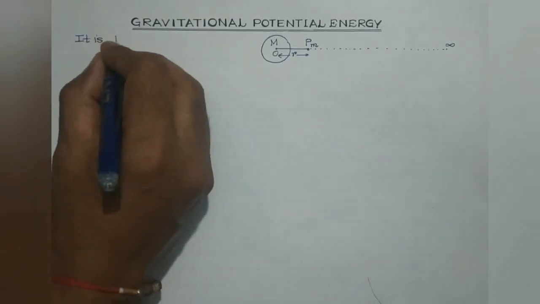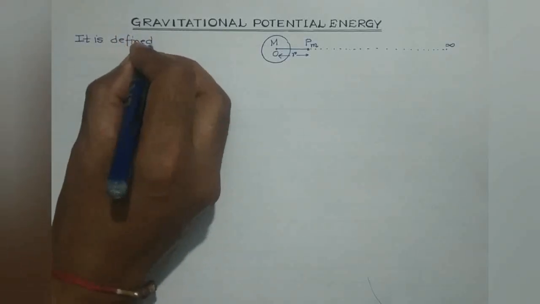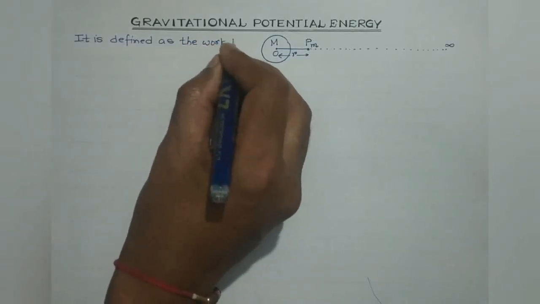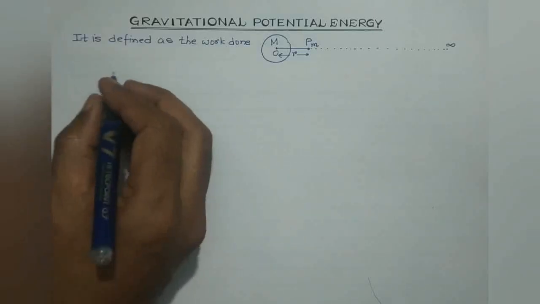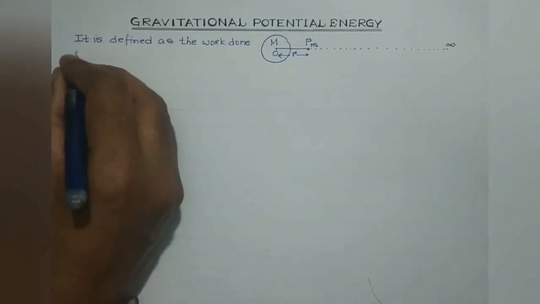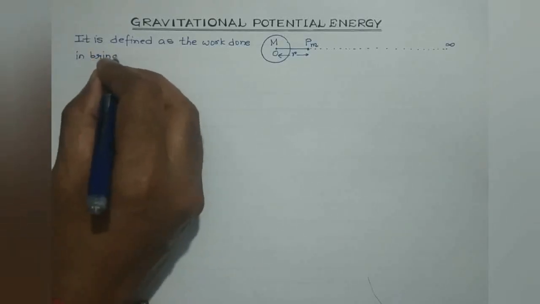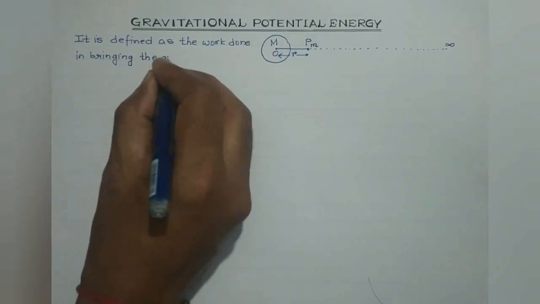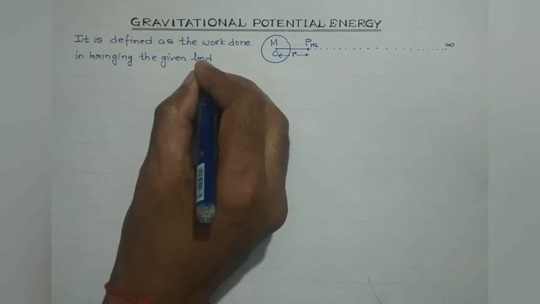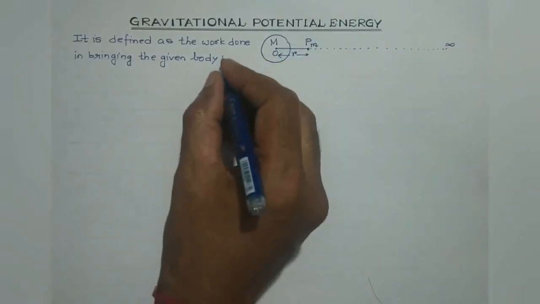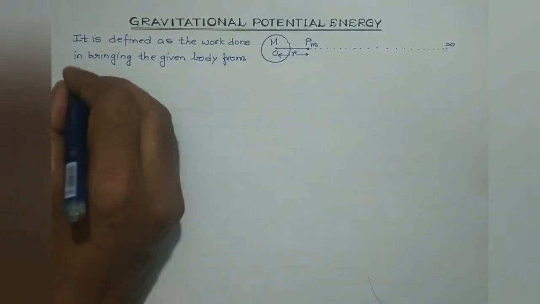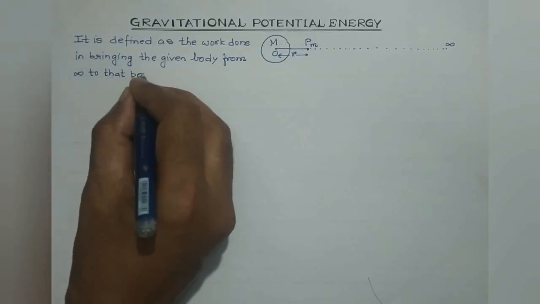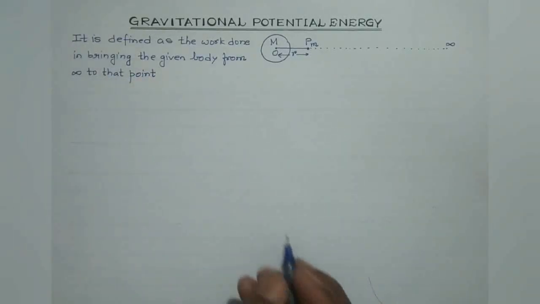Gravitational potential energy is defined as the work done in bringing the given body from infinity to that particular point, which in this case is point P, against the gravitational force.